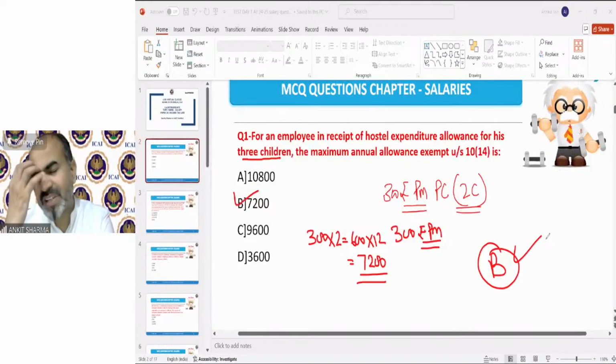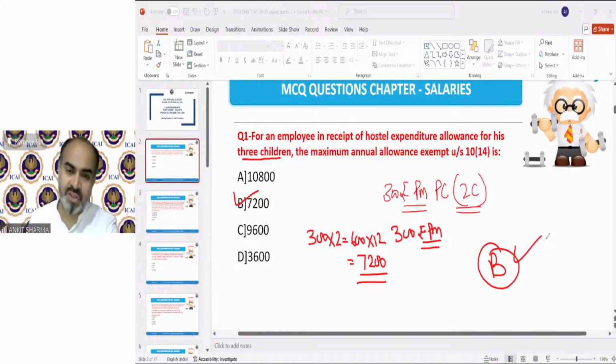Generally students have a phobia that this is a long question, how will we be able to solve it? Do not worry. If you are able to solve these small parts correctly, then for the long question we do not need to do anything else. We just need to put them together. And there is the step marking concept also, so do not worry. Next question.